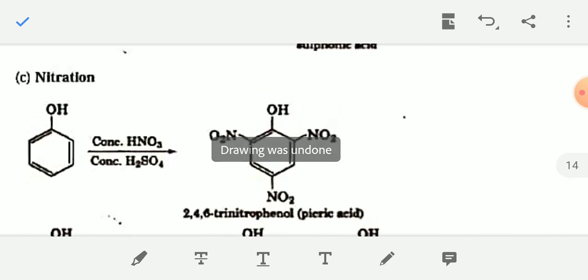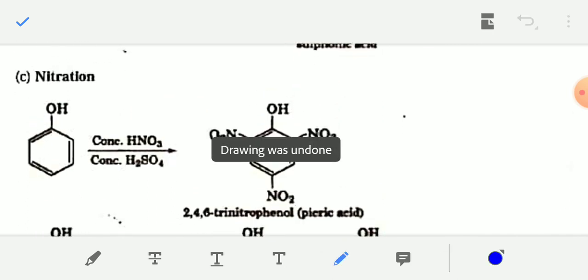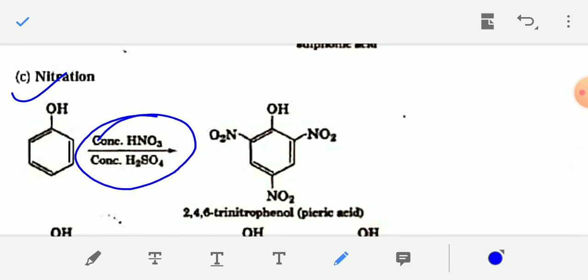Next, nitration. When phenol is reacted with concentrated sulfuric acid and concentrated nitric acid, this mixture is known as mixed acid, or nitration mixture.